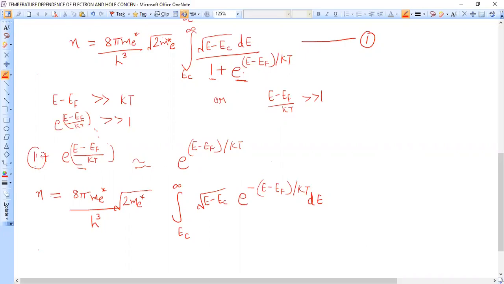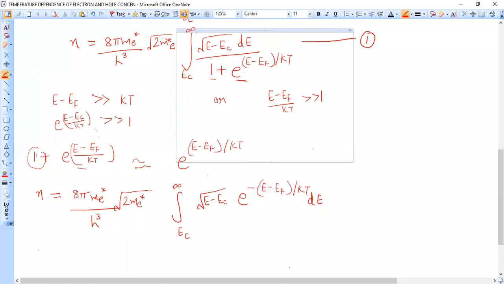Or we can write small n as 8 pi m star, this whole constant outside the integral, and within the integral, square root of (E minus Ec) into e raised to power minus (E minus Ef) upon kT dE, because the denominator had e raised to power (E minus Ef) upon kT, but when it goes to the numerator it becomes e raised to power minus (E minus Ef) upon kT.